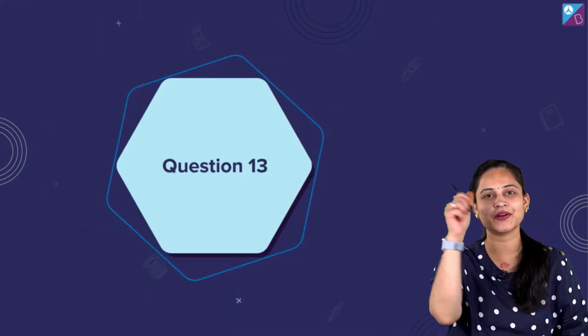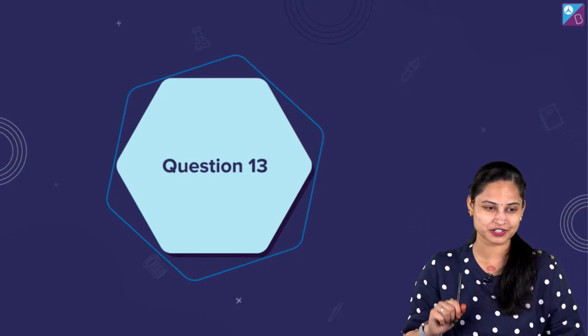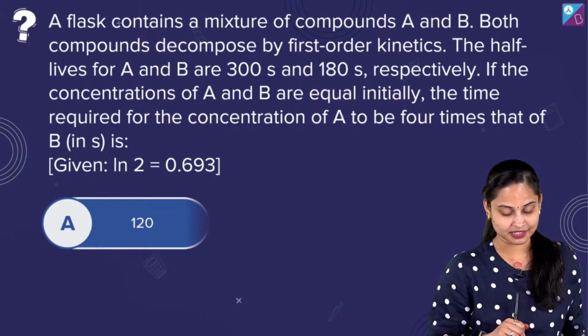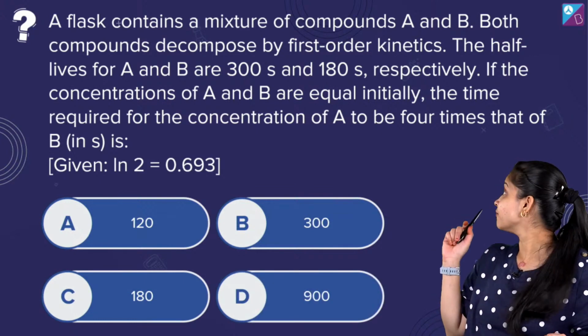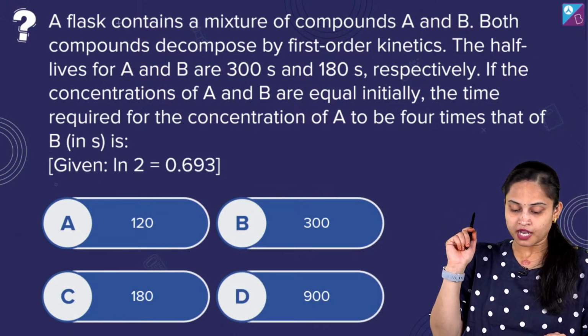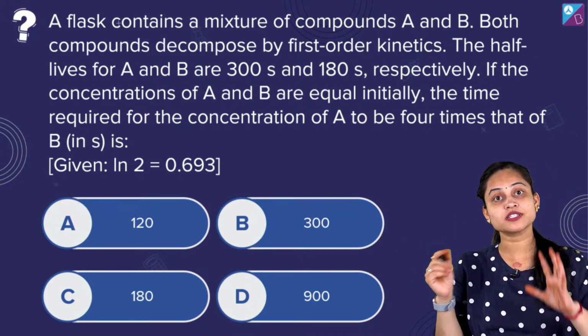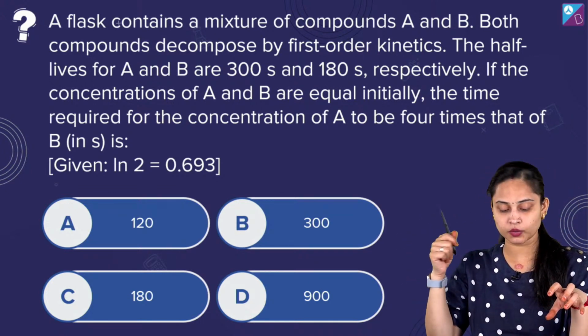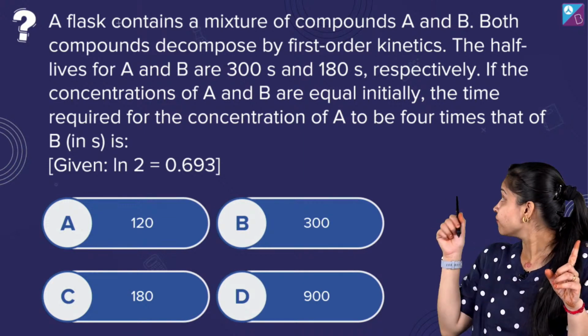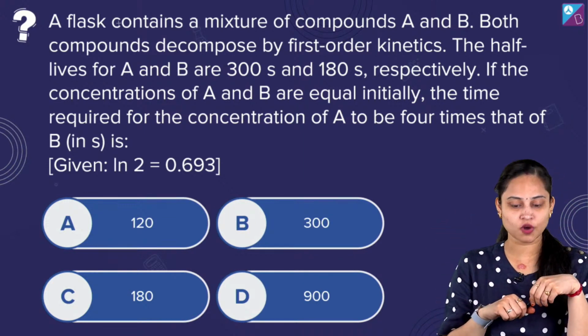So here we are on the question number 13 in front of you. चलिए question number 13 की बात करते हैं। Question number 13 क्या कह रहा है? A flask contains, okay, a mixture of compounds A and B, fine. Both compounds decompose by first order kinetics.